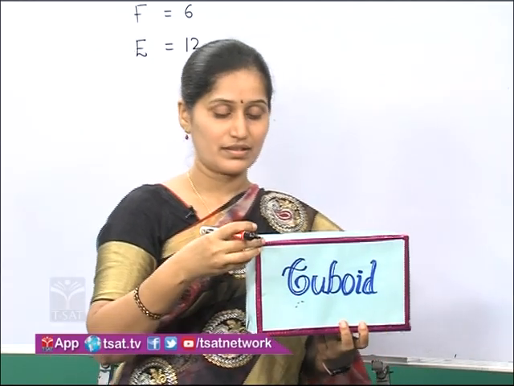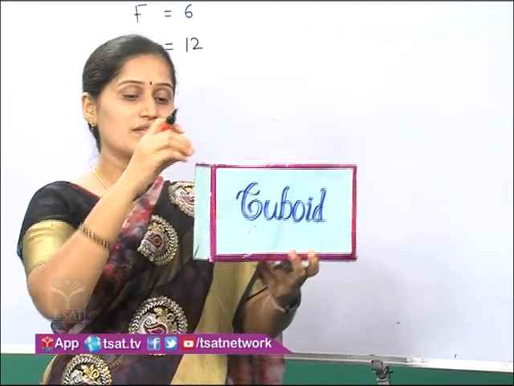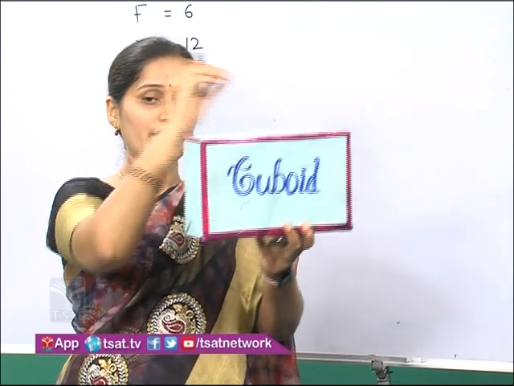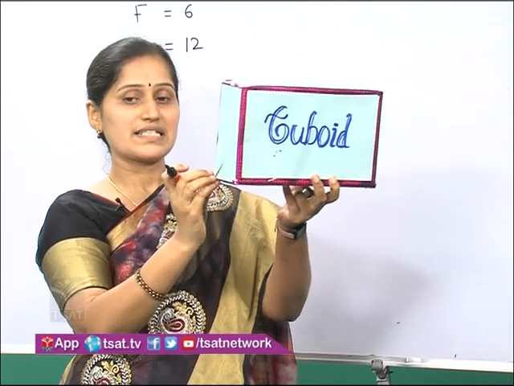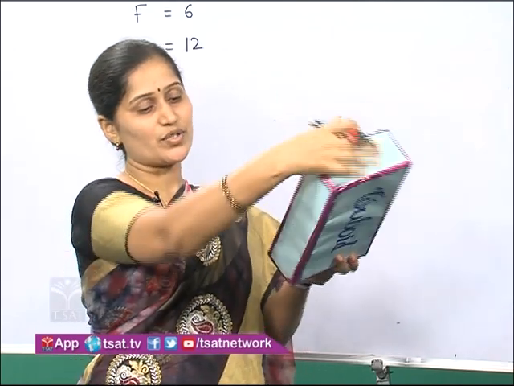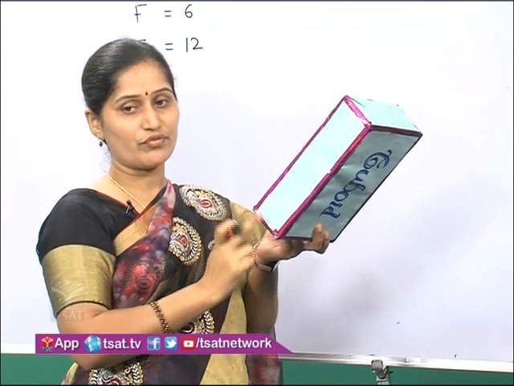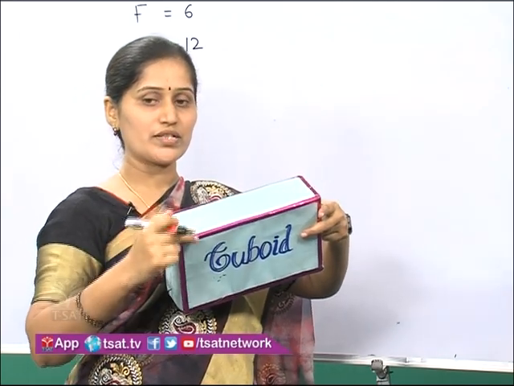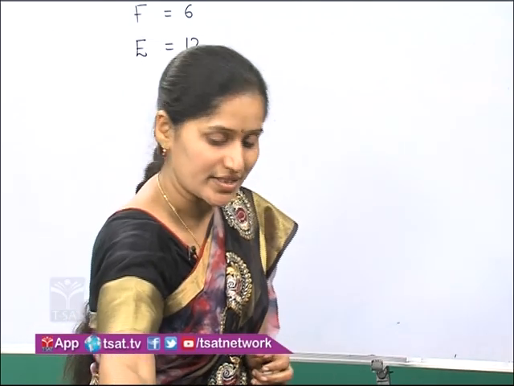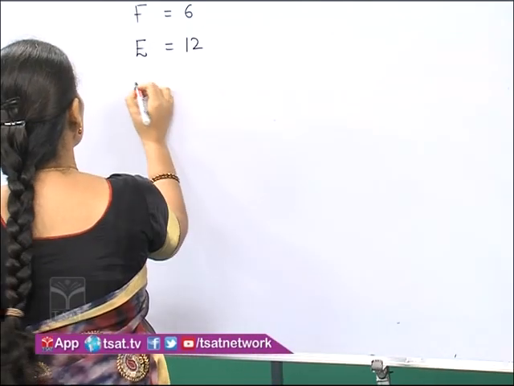Vertices: 1, 2, 3, 4, 5, 6, 7, 8. So here also, the bottom again 1, 2, 3, 4 and the top 1, 2, 3, 4. Total how many are there? 8. So vertices are 8.